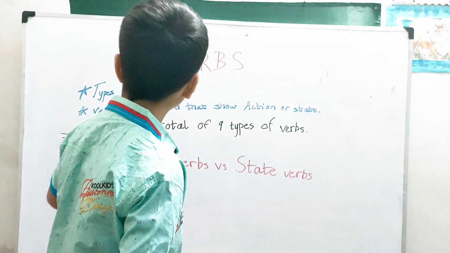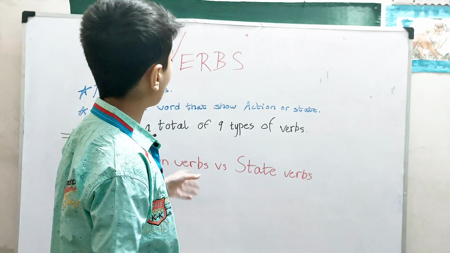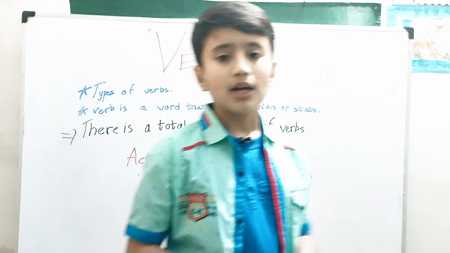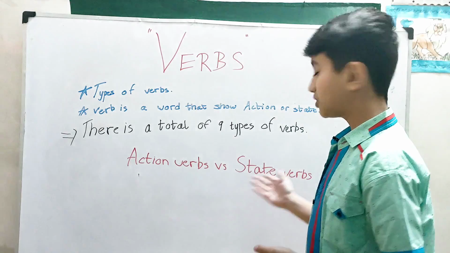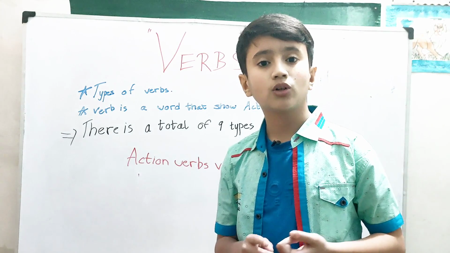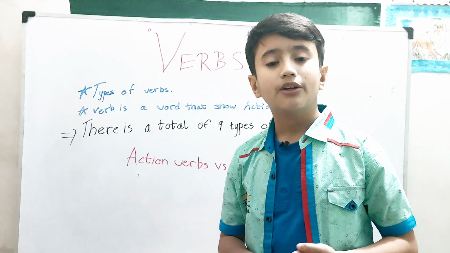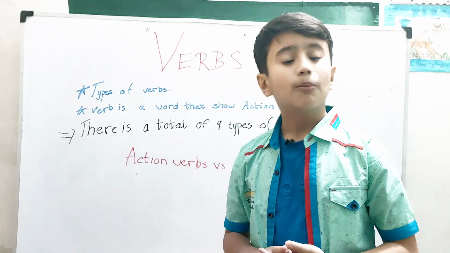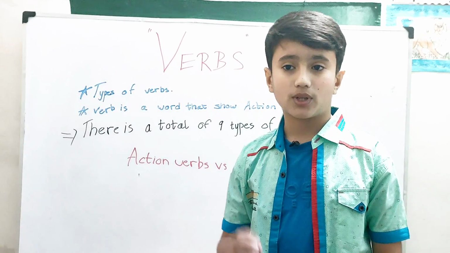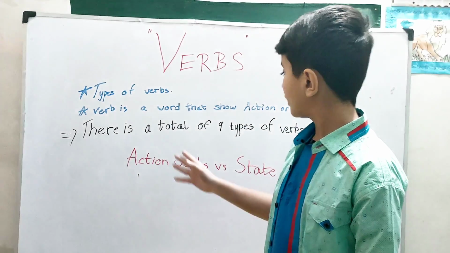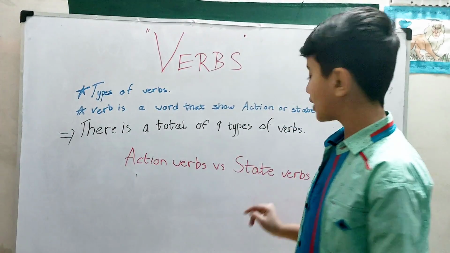So first of all, types of verbs. Now there are a total of 9 types of verbs. All of them include multiple verbs like action verbs, state verbs, auxiliary verbs, modal verbs, regular verbs, irregular verbs. But today we are going to be discussing the top 2, the most important ones. So let's go inside a bit deeper. Action verbs and state verbs.